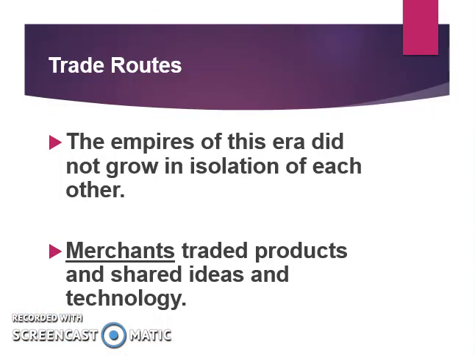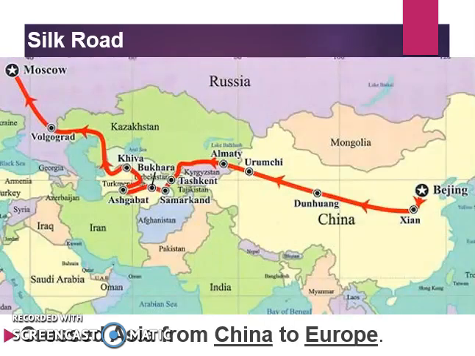The empires of this era did not grow in isolation of each other, meaning they were not separated from each other completely. Merchants traded products and shared ideas and technology. We've discussed this throughout each unit that we've covered, the goods that are traded, the goods that they produce, and we're just going to go in more detail in the overarching view of trade routes, and we'll talk about some specific goods that are traded.